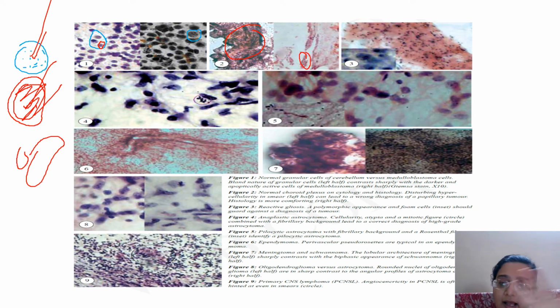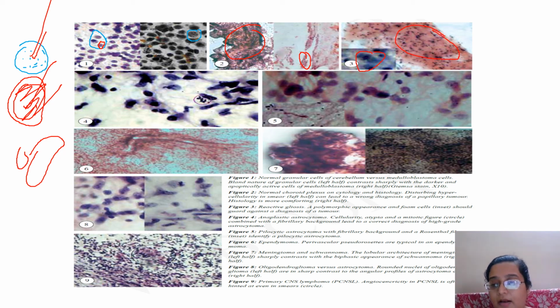So look at the entire slide and look for large 3-dimensional sheets, and only then label something as a choroid plexus papilloma. Because normal choroid plexus also has small papillae, which come as small finger-like projections, not large 3-dimensional sheets.